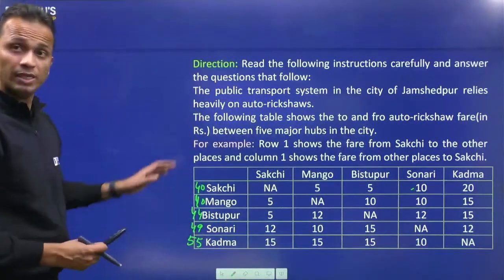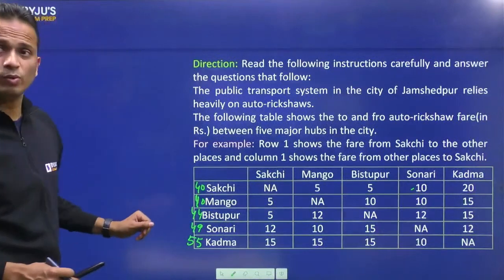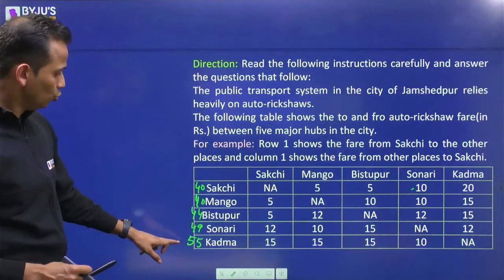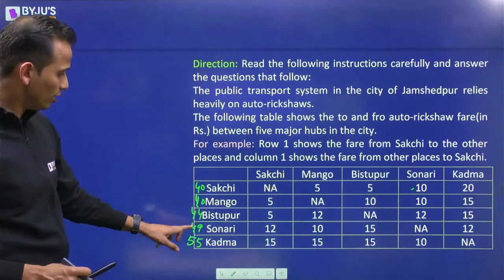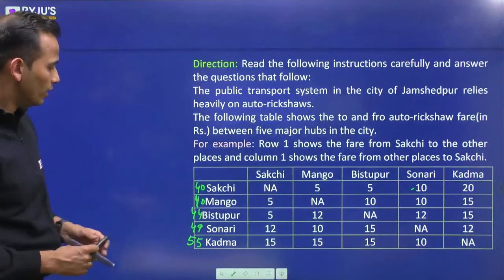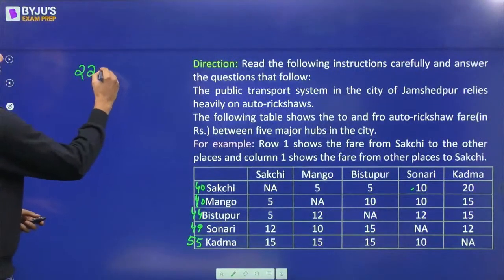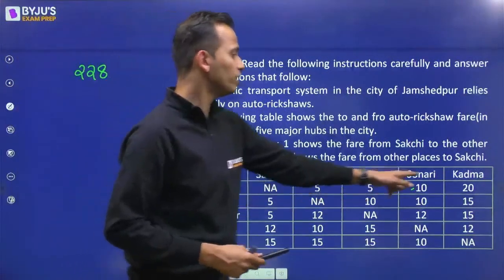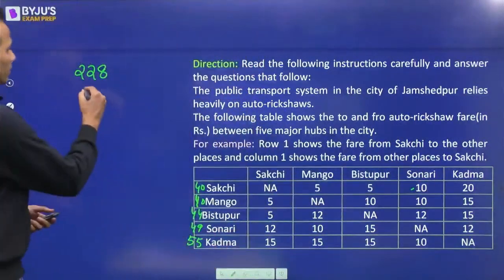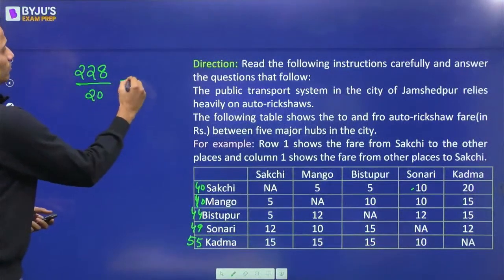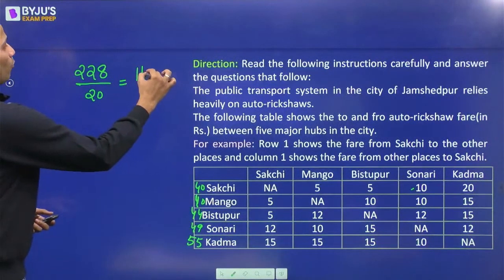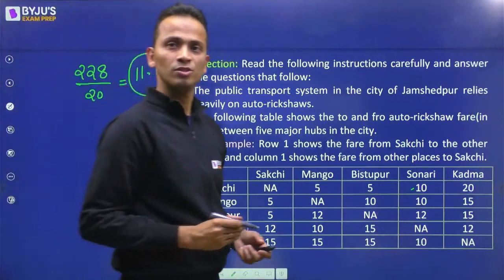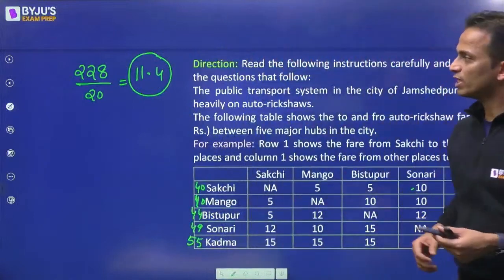So the sum, let's add these. Any number, any one. So 40, 40, 40, 40, 160, 210, 220, 228. Okay, 228. How many routes are there? 1, 2, 3, 4. 4 for all of them. 20 routes are there. All right. So 11.4. 11.4 is the average.